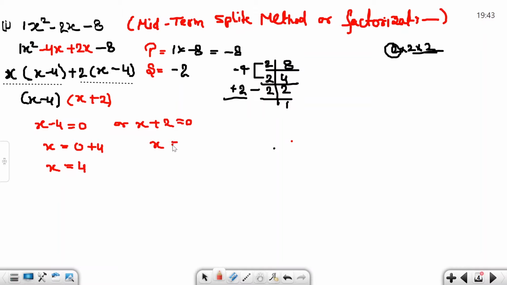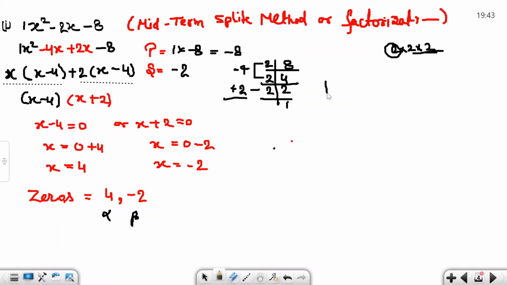Here x is equal to 0 minus 2, which means minus 2. So we get two zeros: 4 and minus 2. If you want, say first is alpha, second is beta. Alpha, beta are the zeros of the polynomial.